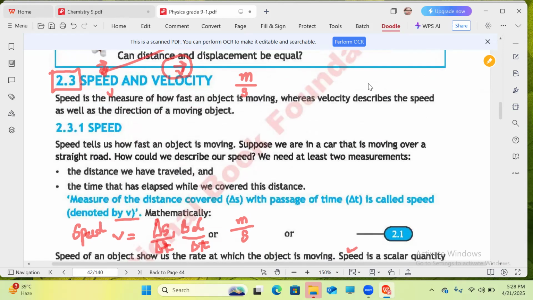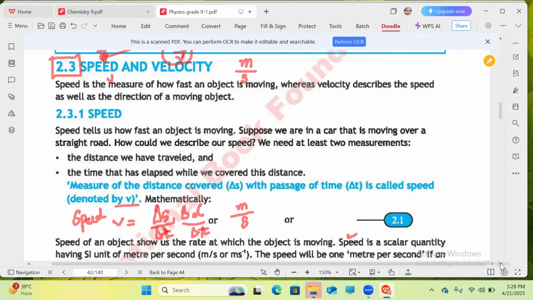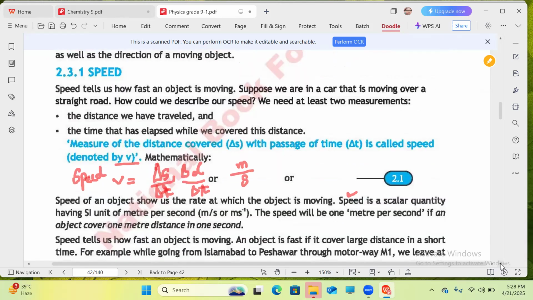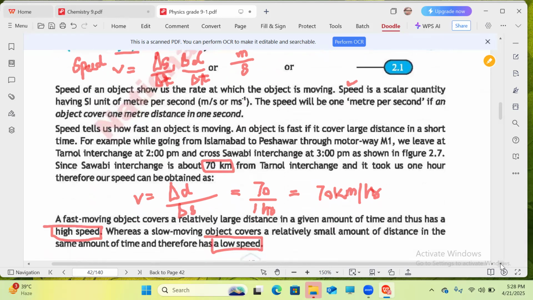Anyway, we learned that speed is the measure of how fast an object is moving. Velocity describes the speed as well as the direction of the moving object. Speed is the distance covered, delta s, in time delta t. It is denoted by v.